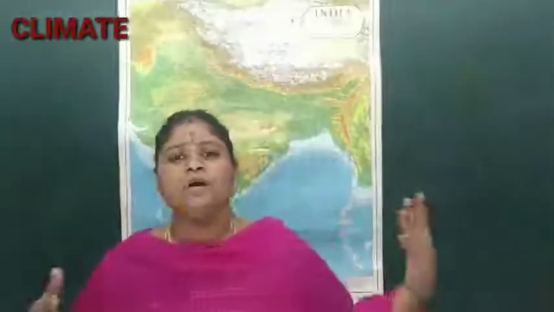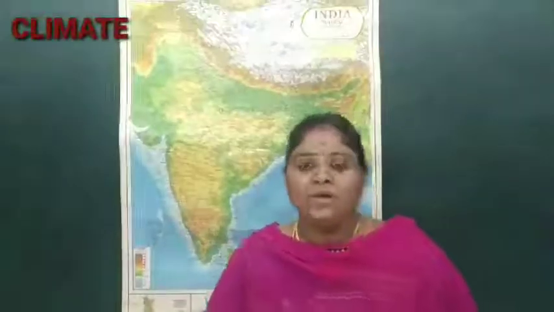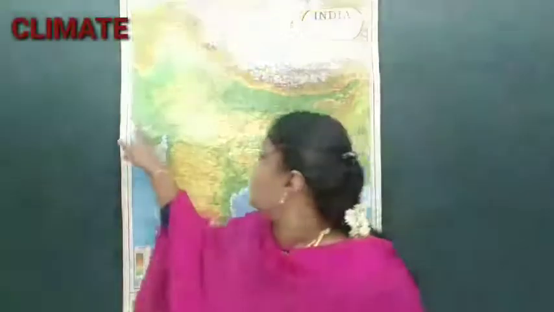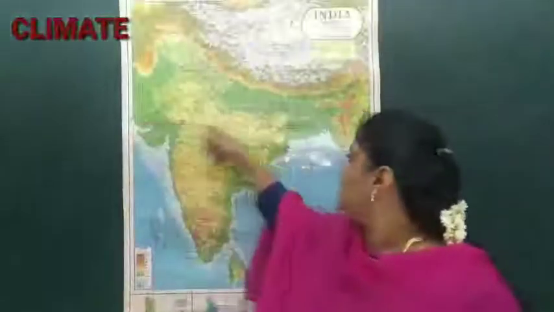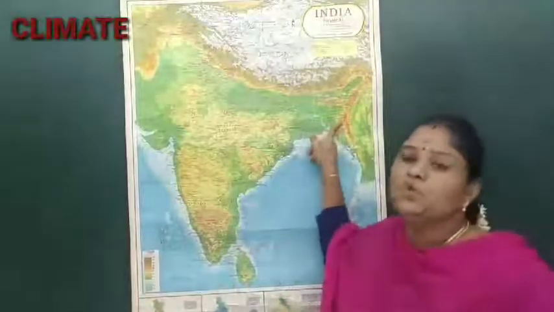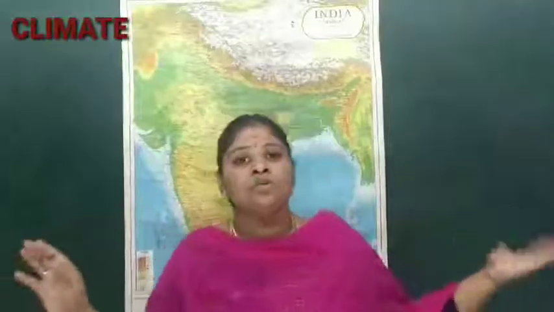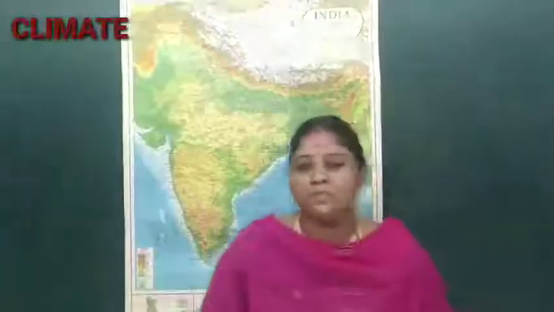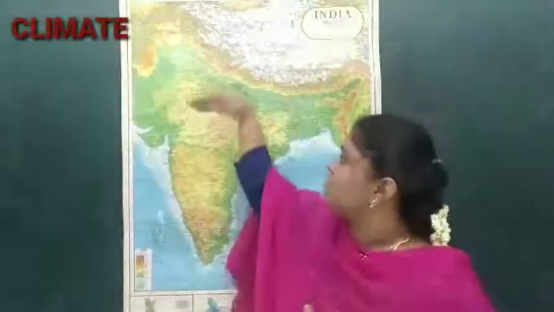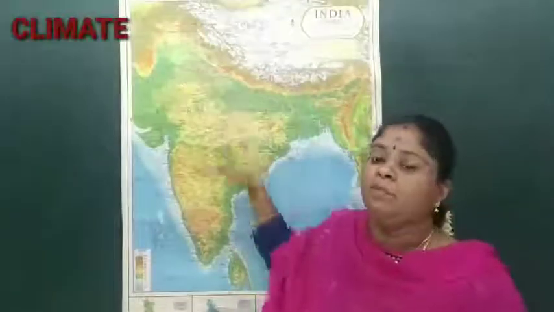If you see about latitude, we have the Tropic of Cancer crossing through India. The Tropic of Cancer lies from Rann of Kutch till Mizoram. You can find the Tropic of Cancer prevailing.